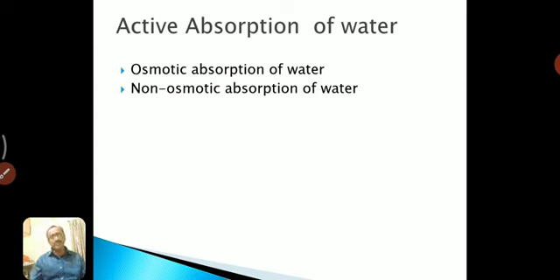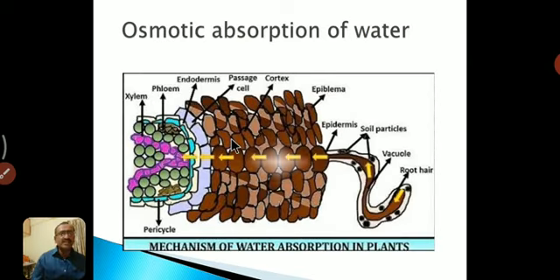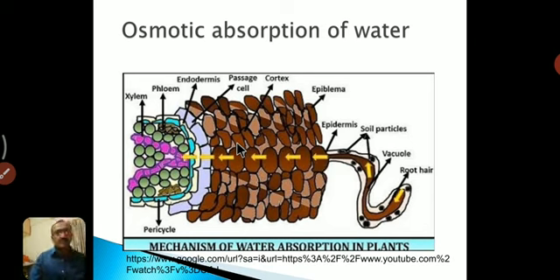Active absorption of water takes place by two mechanisms. First one is osmotic absorption of water, second one is non-osmotic absorption of water. Let us see one by one. First one is osmotic absorption of water. This is an online figure taken from a YouTube channel, and following is the address of that picture. Osmotic absorption. Now we know that it is a type of active absorption.